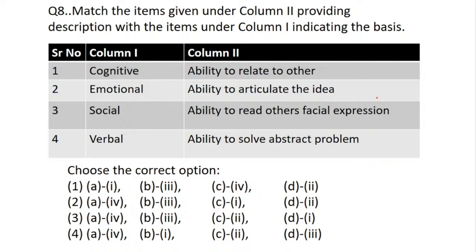We have column 1 as cognitive, emotional, social and verbal communication. In column 2, you have the indications: ability to relate to others, ability to articulate, ability to read others' facial expressions, ability to solve abstract problems. So which of the following matches with what? You have the terms and their explanations. Let's see how many of you are able to do it correctly. Cognitive, I have told you very clearly the meaning of cognitive: emotional, social and verbal.